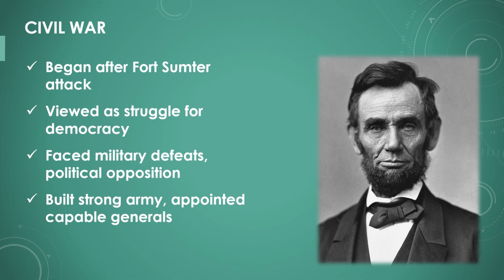The Civil War began shortly after Lincoln took office, following the attack on Fort Sumter in April 1861. Lincoln viewed the war as a struggle to preserve the Union and uphold the principles of democracy. He faced significant challenges, including military defeats and political opposition. Lincoln worked to build a strong army and appointed capable generals to lead the Union forces. The war would last 4 years and result in significant loss of life and destruction.